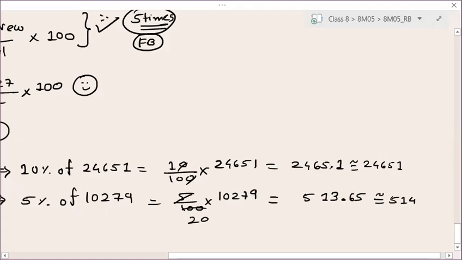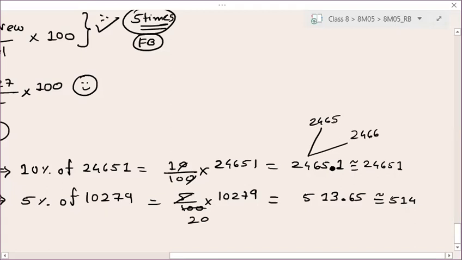No, this is point, na. This is point. Right. See, 2465.1 or 2465.2. 2465.6 cannot be the approximation. Understand this carefully. Its approximation can be either 2465 or 2466.